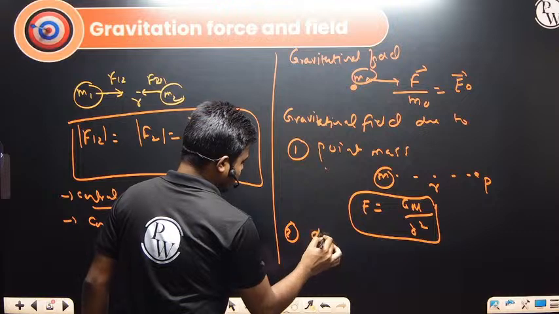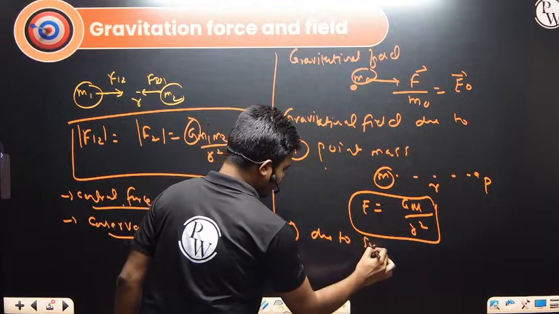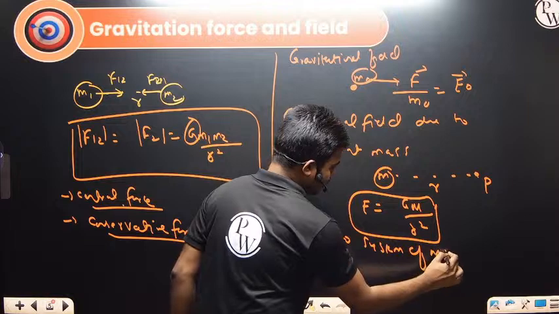Second, the gravitational field due to a system of masses. How do we define the gravitational field due to a system of masses?